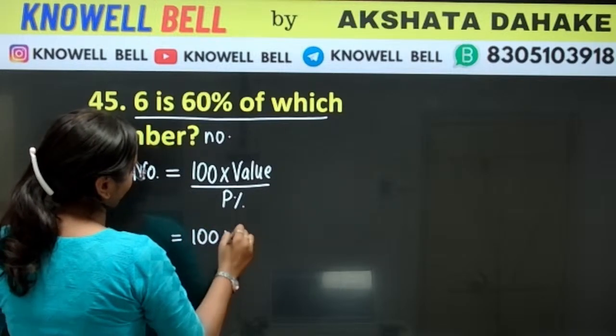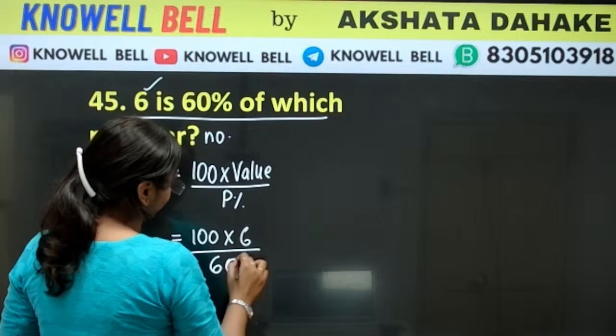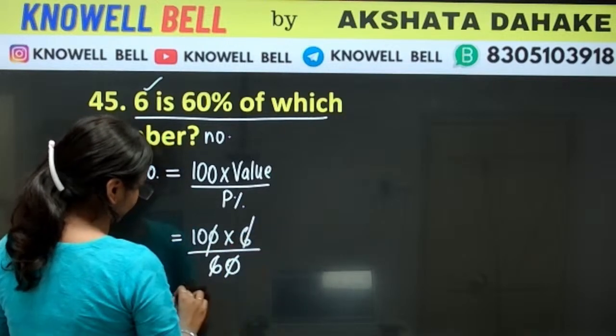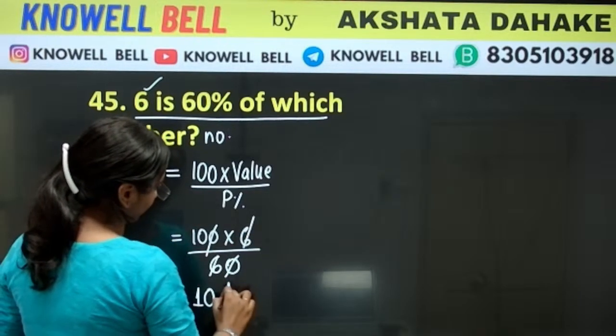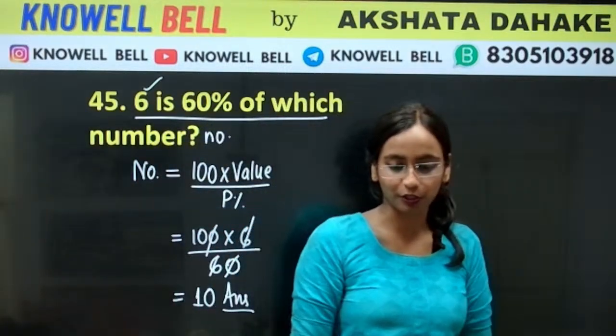So 100, what is the given value? 6. Percent value is 60. The 0s got cancelled, and 6 6 got cancelled. What will our answer be? The answer will be 10. 6 is 60% of 10.